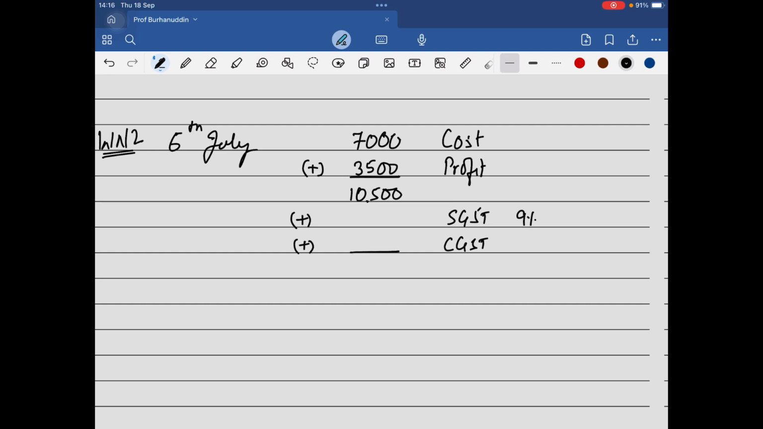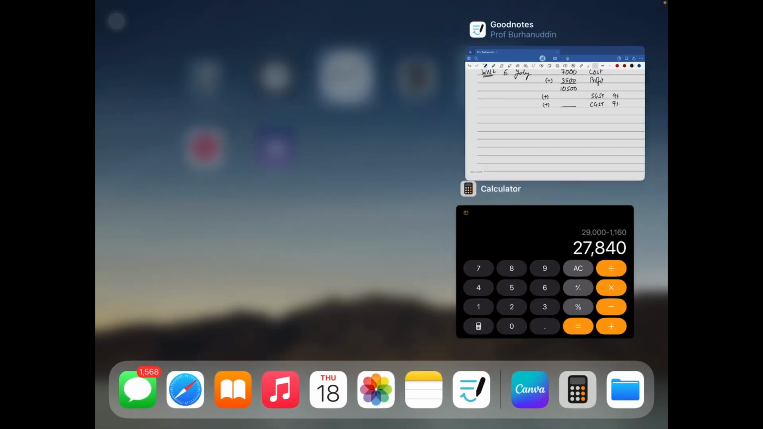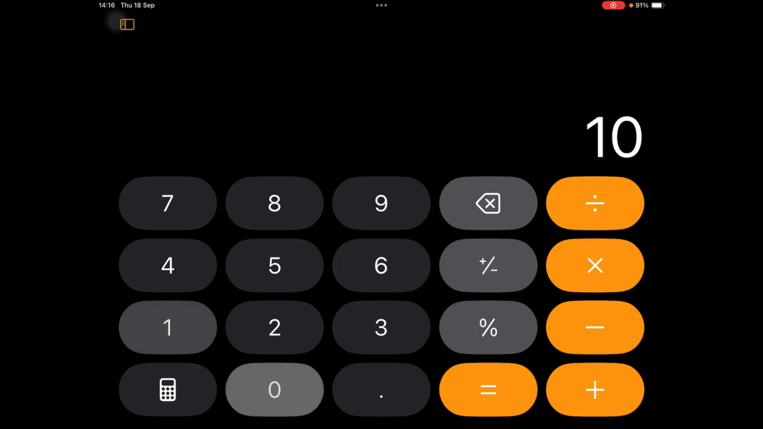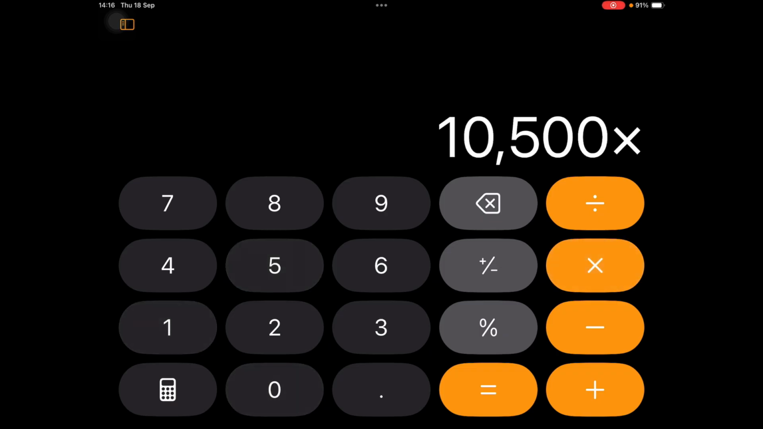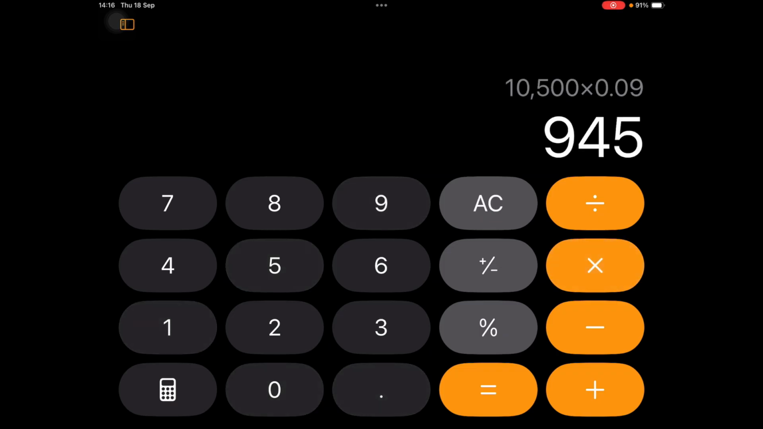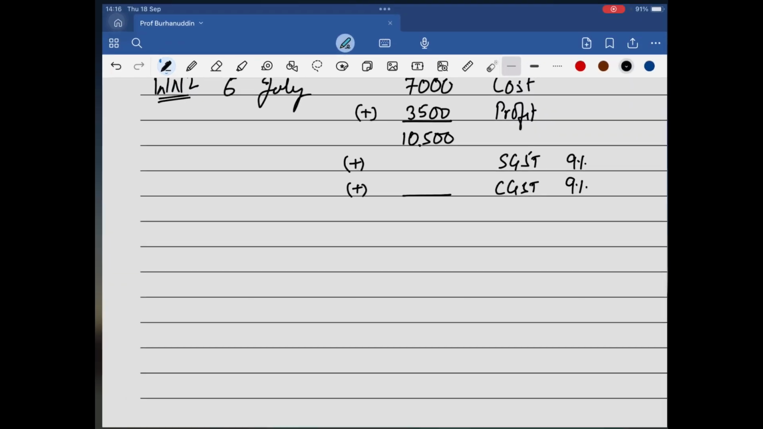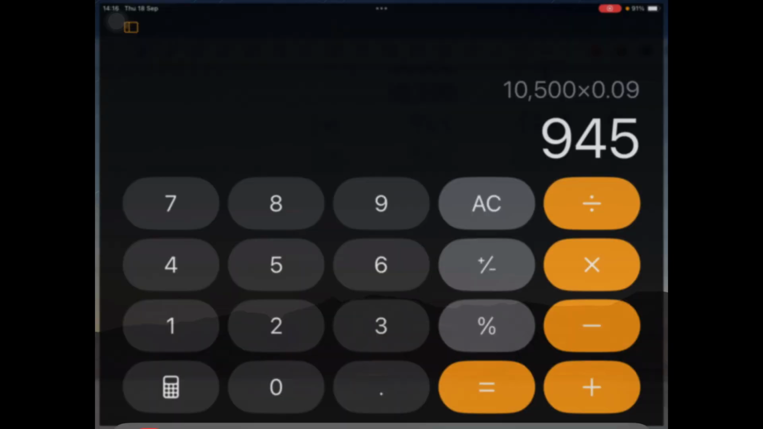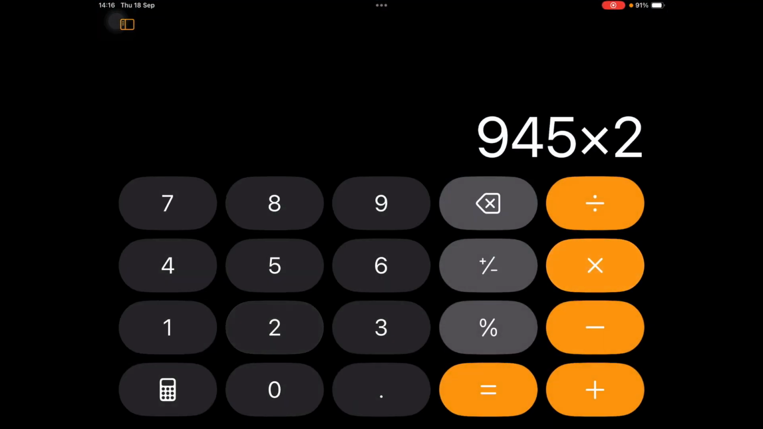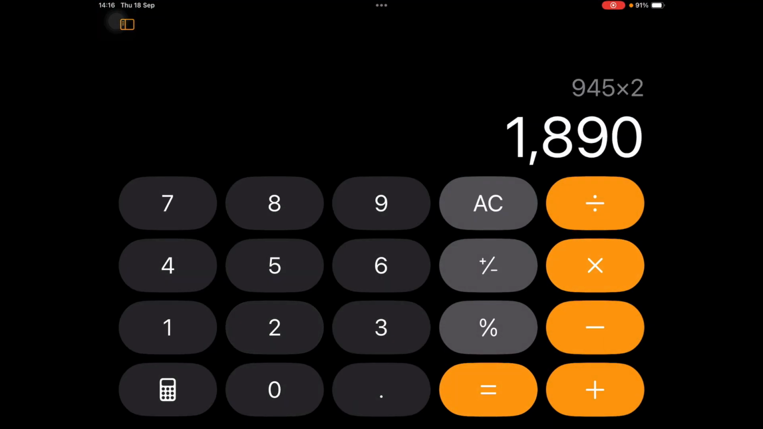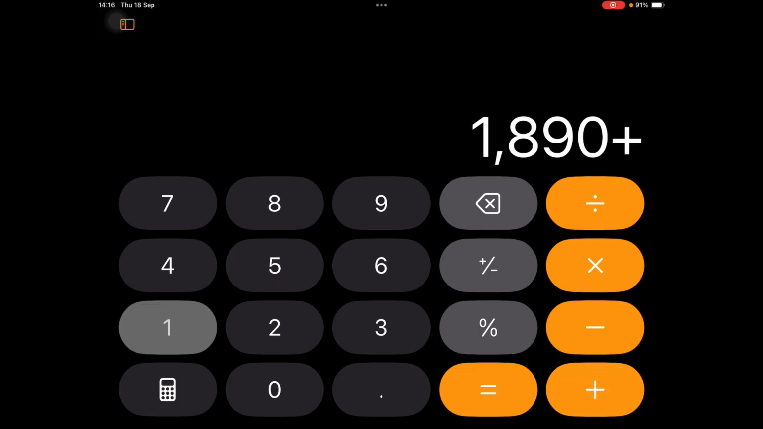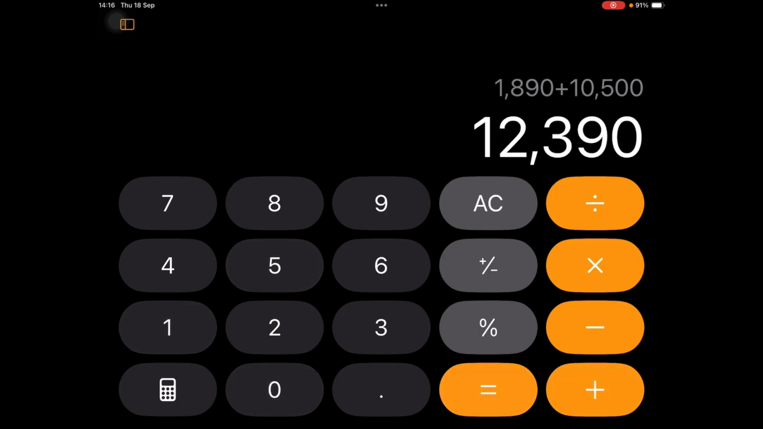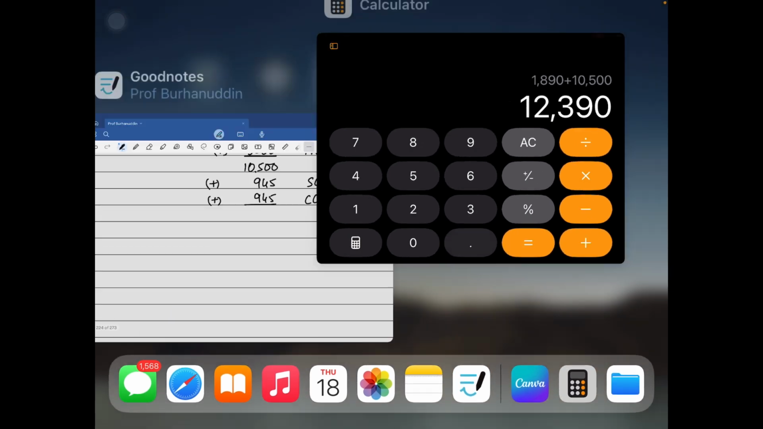Simple? So this is the sales, so it is going to be output. So 10,500 multiplied by 9%. The amount is 945. And when you add this up, plus 10,500, the total amount you're getting is 12,390.